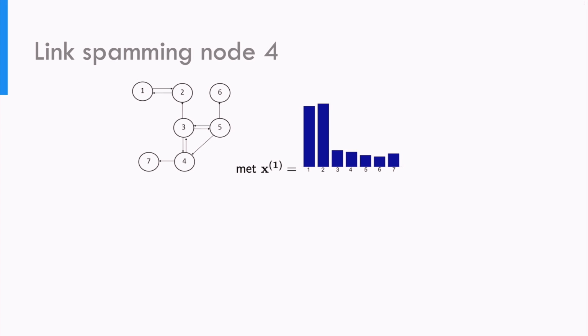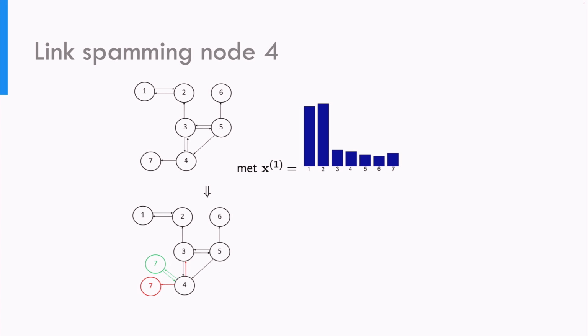On the left, you see a graph, and on the right, the PageRanks of the web pages in the graph. This is for the standard Google model, so teleportation has been taken into account. Clearly, web pages 1 and 2 score highest. We are going to link spam page 4 by changing some of the links, and will show the effect of these changes on the PageRank.